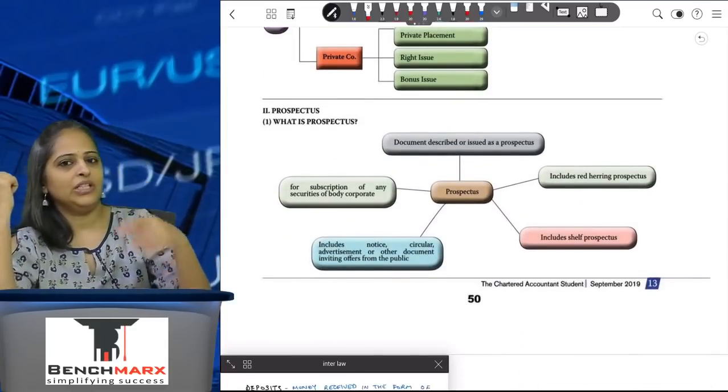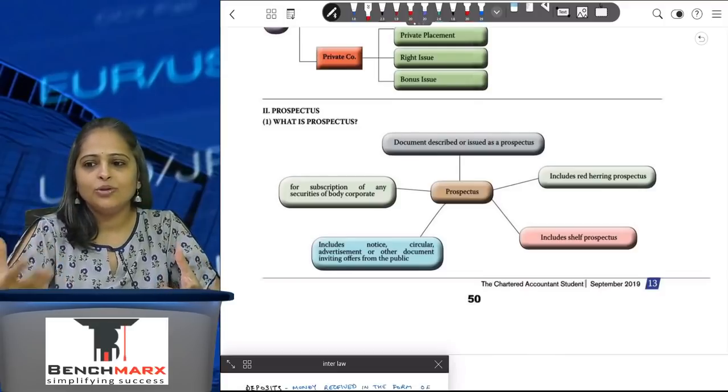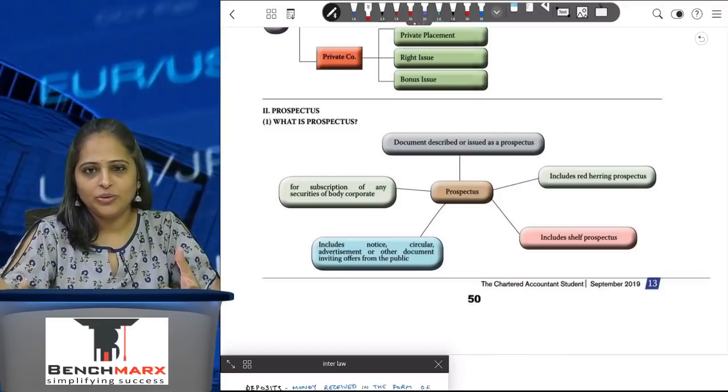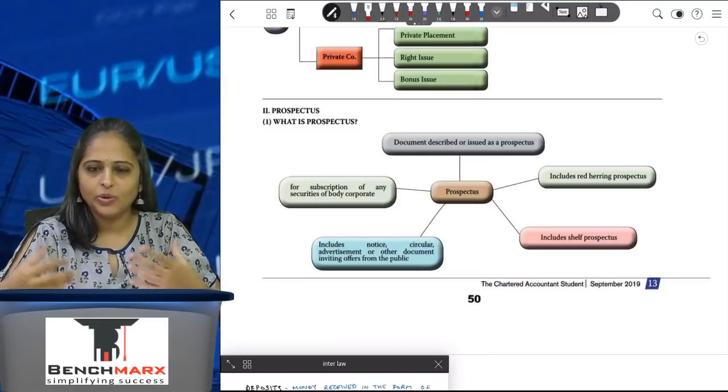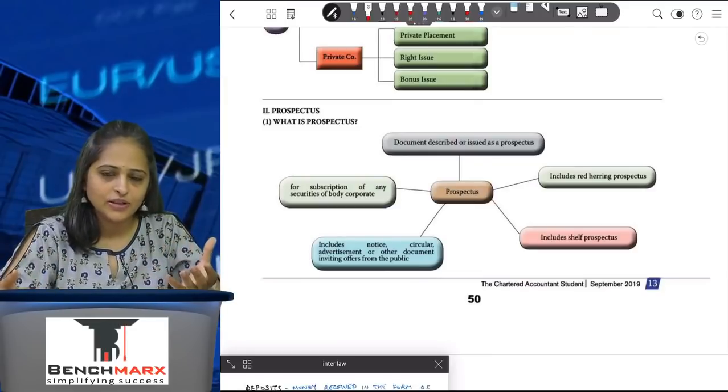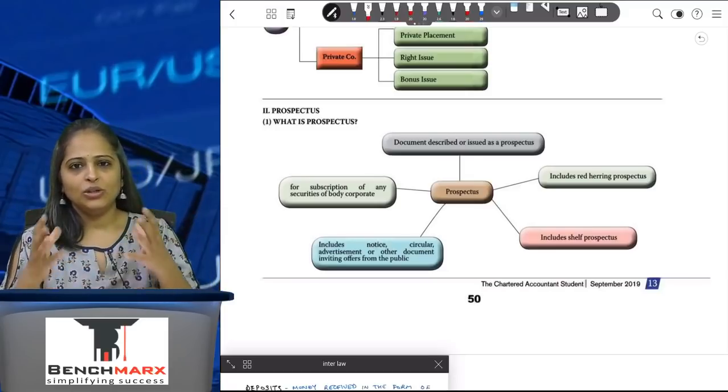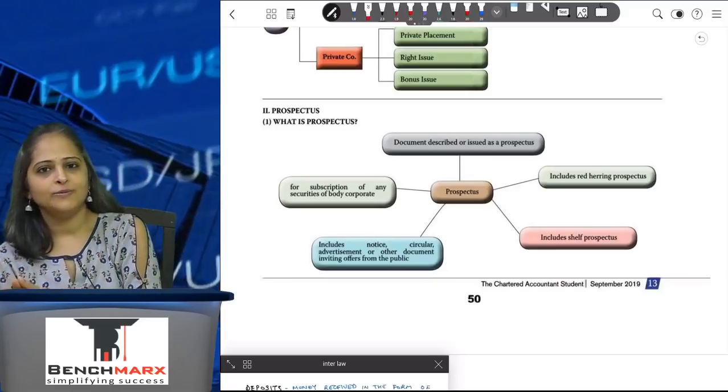If I want to do an initial public offer, I have to give out the details of why I am issuing the shares and what I am going to do with the money that is going to be raised, what the company does, what the financials of the company are. All these important matters form part of the prospectus.